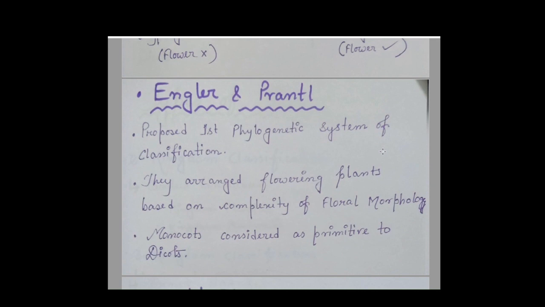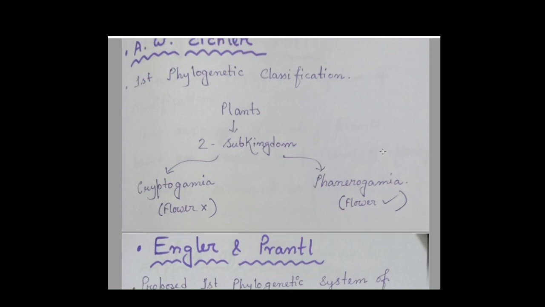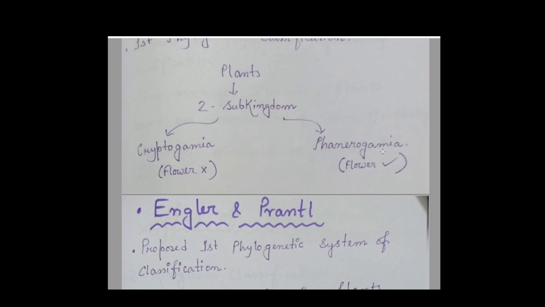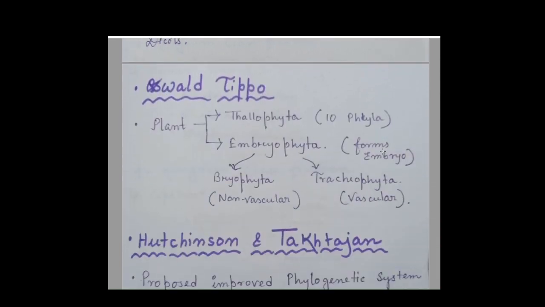Okay, so there is some controversy about who is actually the first: A.W. Eichler for the first phylogenetic classification, or Engler and Prantl. In a few places it's considered that Engler and Prantl proposed the first phylogenetic system of classification. They arranged the flowering plants based on the complexity of floral morphology. Also, in their consideration, monocots are considered more primitive than the dicots.